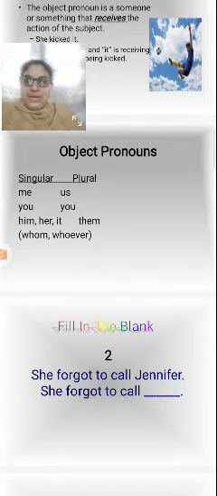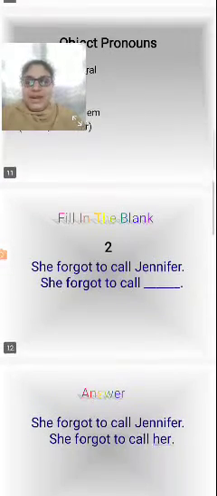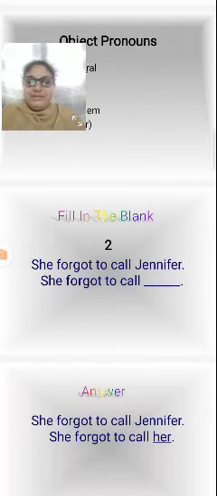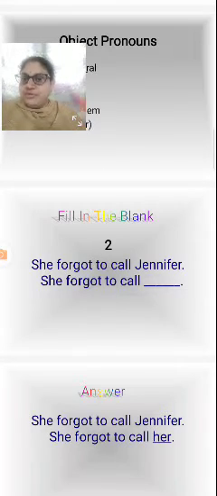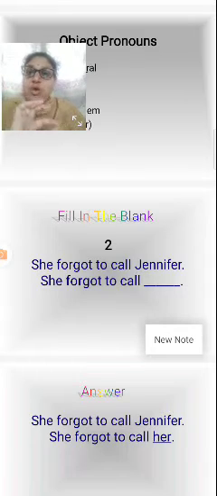The singular me becomes the plural us, and you remains as you, and him, her, it becomes them, and whom, whoever. Here, in the blank: she forgot to call Jennifer. She forgot to call her, because Jennifer is a noun. So instead of the noun, we give the pronoun. That's why she forgot to call her.